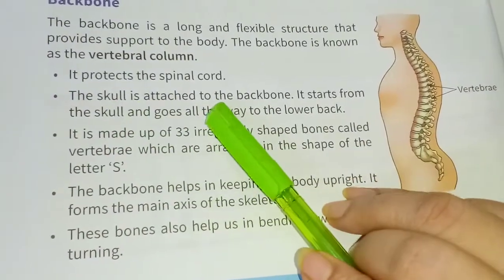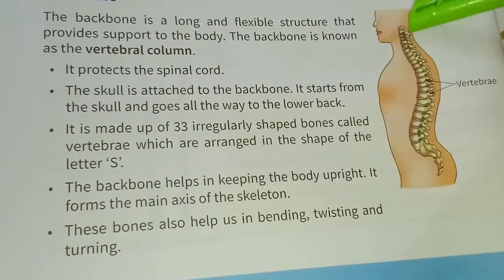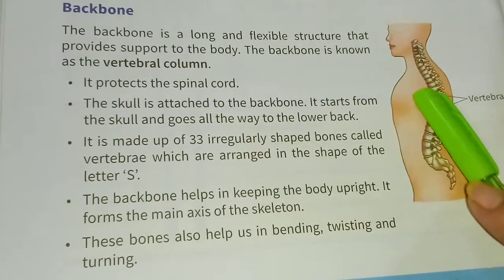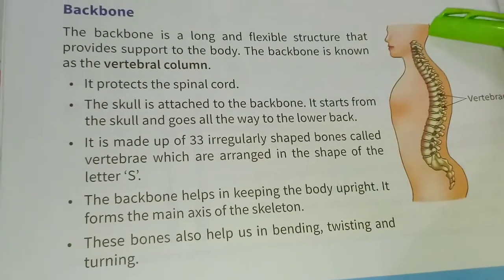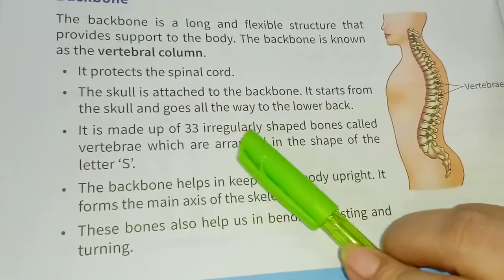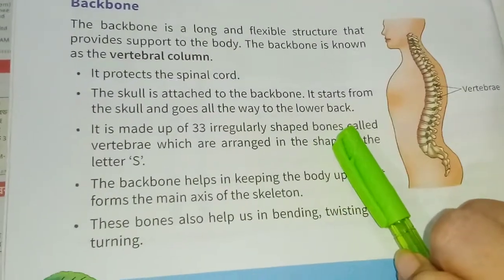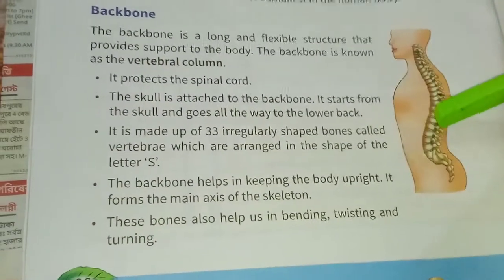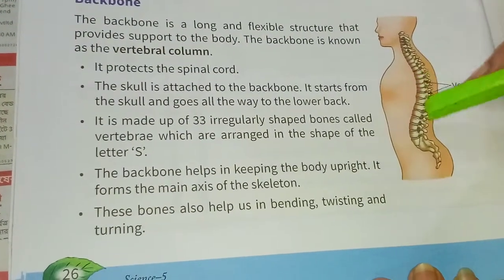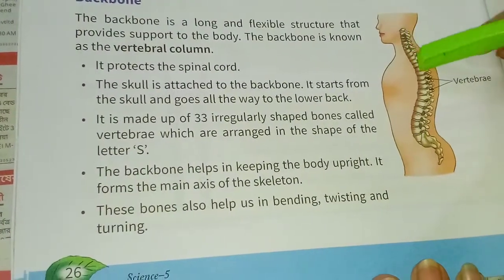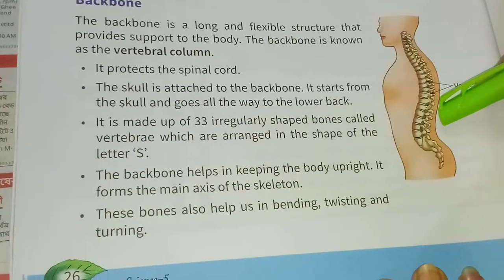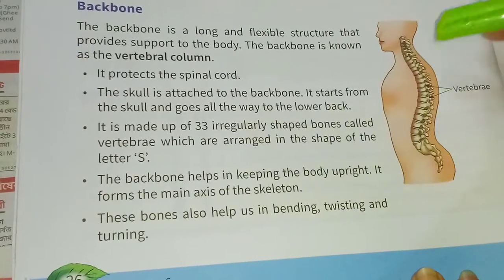Our skull is attached to the backbone. It starts from the skull and goes all the way to the lower back. It is made up of 33 irregularly shaped bones called vertebrae, which are arranged in the shape of the letter S. Have a look. It looks like S, isn't it? Its S shape helps prevent jerks to our head when we walk or run.